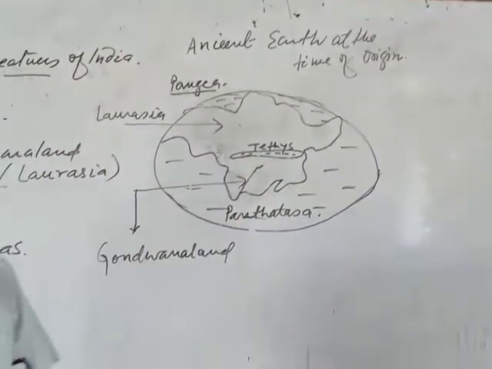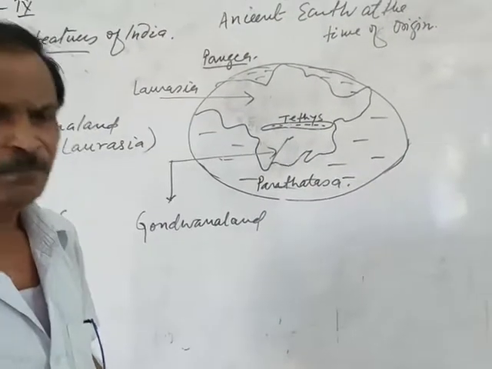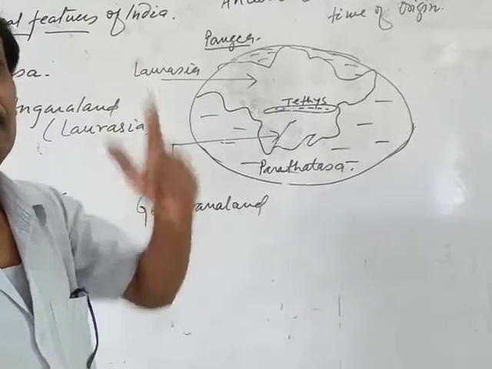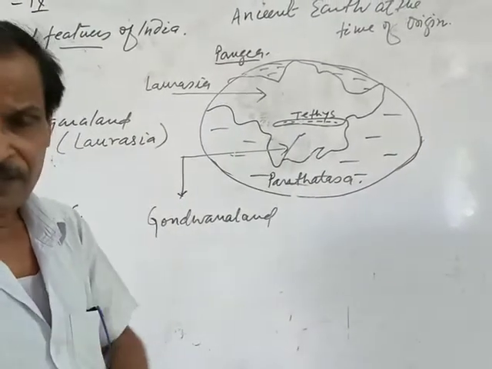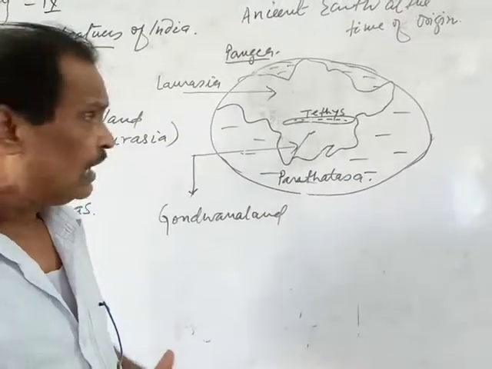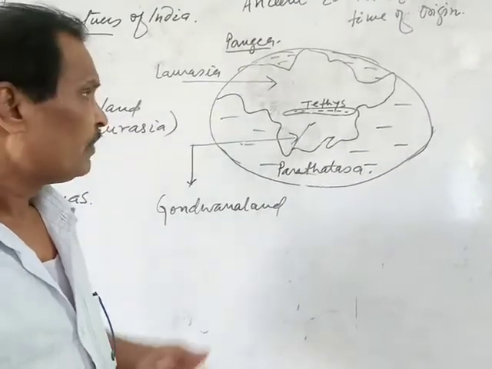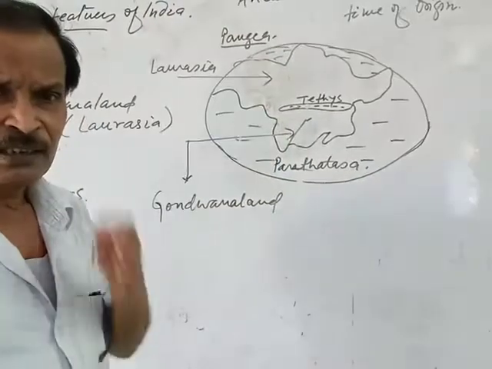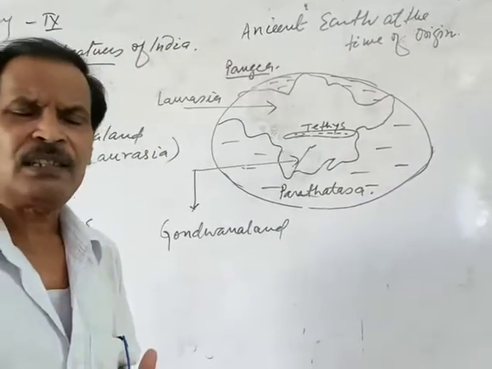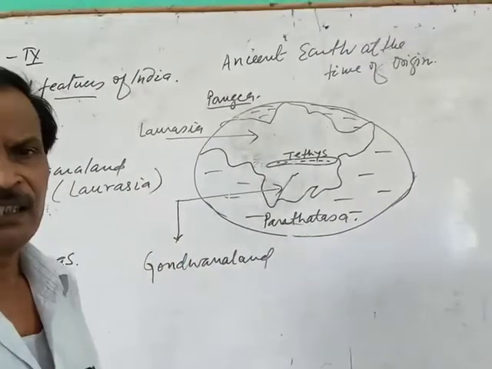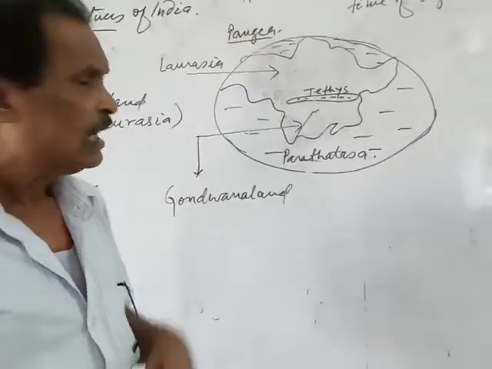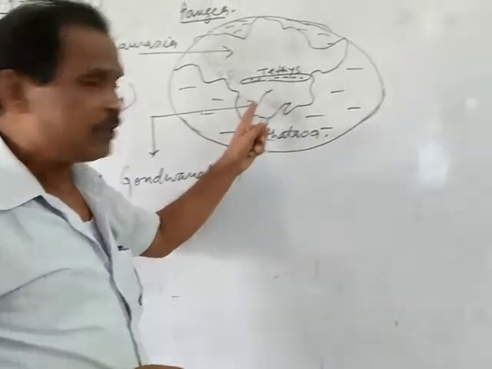Due to regular deposition on the bottom of the Tethys Ocean, the Tethys was filling up regularly. Due to sedimentation, pressure was increasing regularly, and at the same time, inside that Pangaea, convectional currents started to flow. Those convectional currents were flowing inside the earth in search of a weaker portion to come out on the surface.